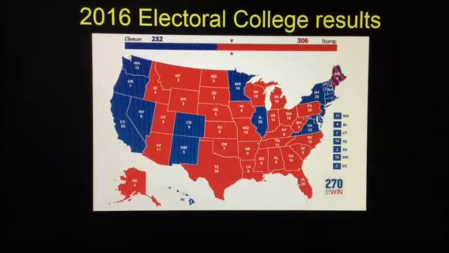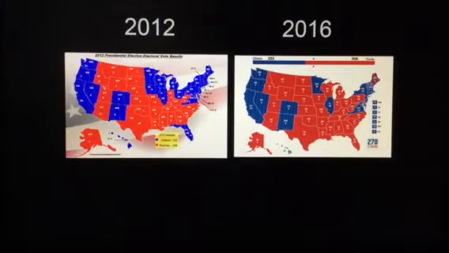Now, if you compare the results from 2012 to 2016, it's quite interesting. You can see that many of these northern, Midwestern industrial states that Obama had won in 2012, which had historically gone for Democrats in the last election cycles, Donald J. Trump was able to win those states.